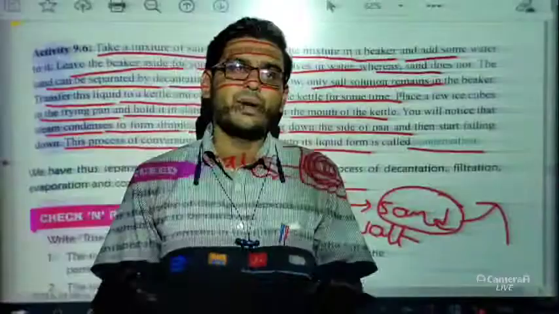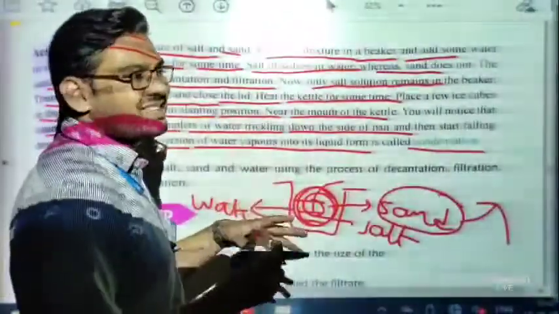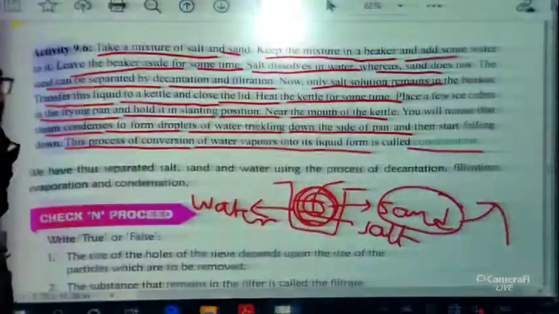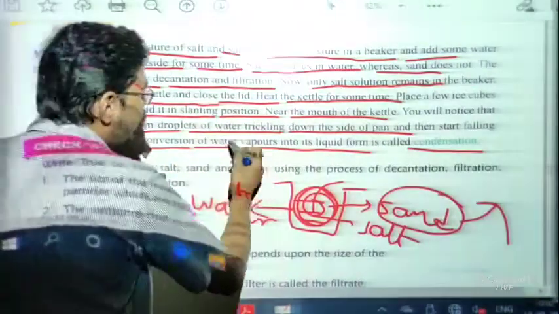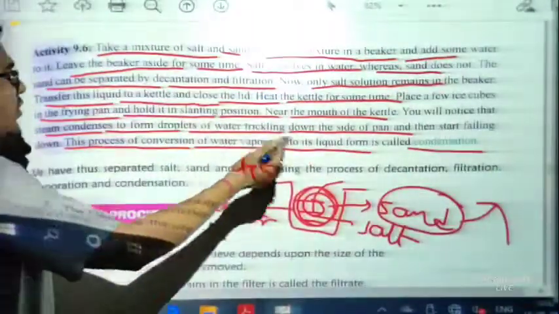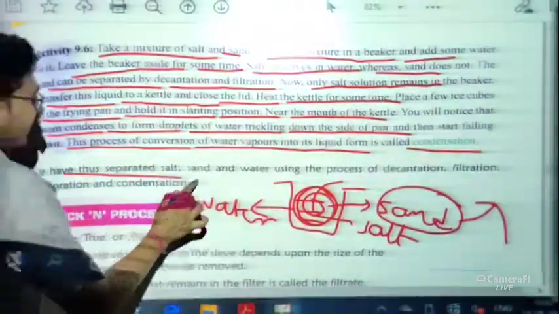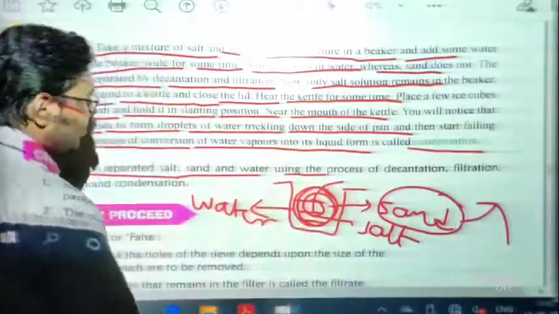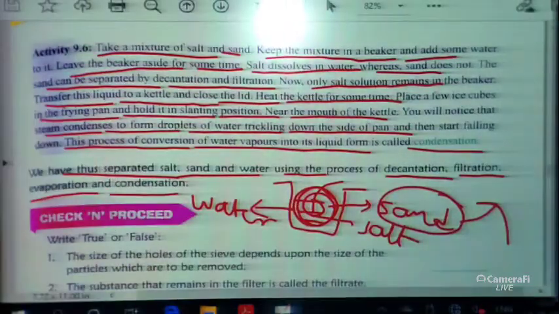Okay. Students, previously we have seen the method of vaporization. Vaporization means to change the water into its vapor. And if we do the opposite, when water vapor changes to liquid, this process we call condensation. So students, we have thus separated salt, sand and water by using the process of decantation, filtration, evaporation and condensation. So four types of methods we have to use to separate these things.